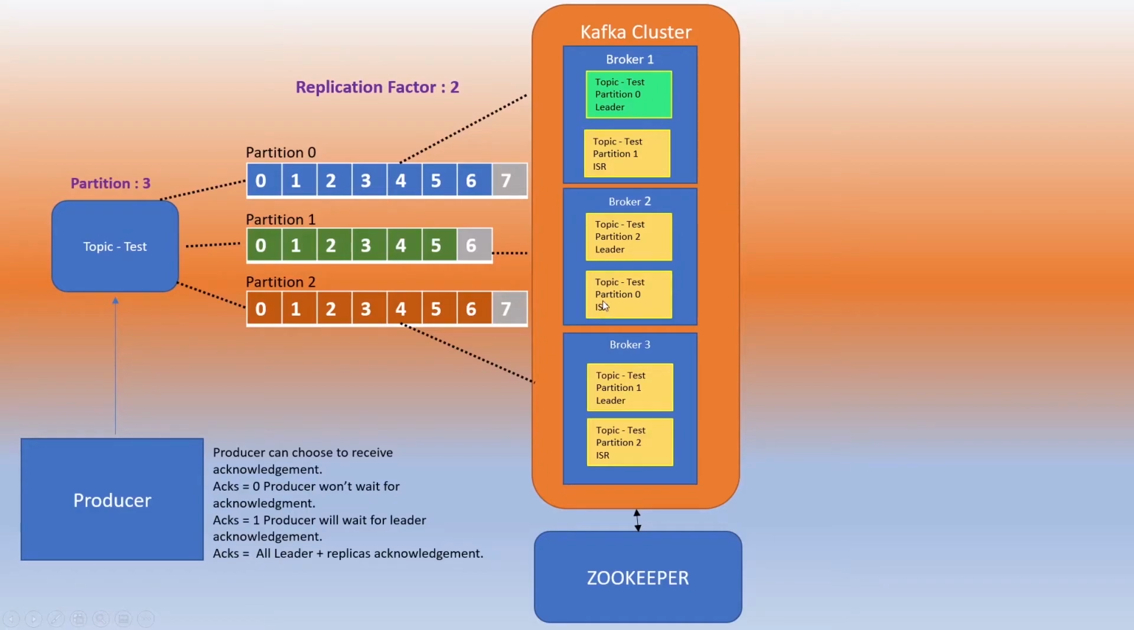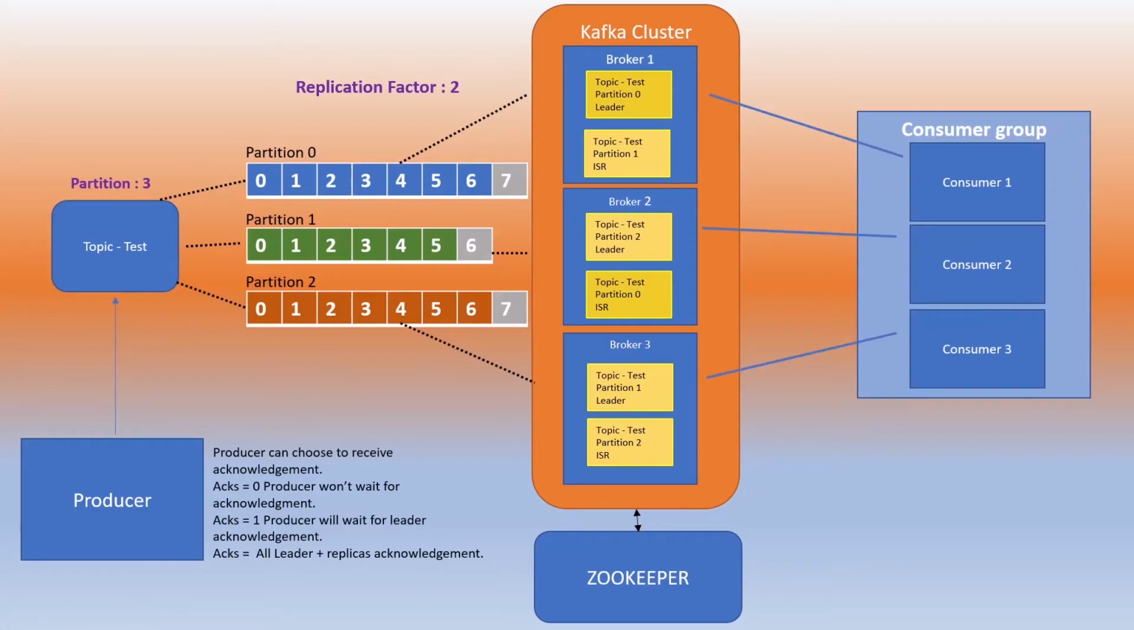So the in-sync replica for partition 0 is on broker 2. Again, the green color here symbolizes that the in-sync replica has received the message and given the acknowledgement. That is what acks equal to all is, that is, leader plus replica's acknowledgement.